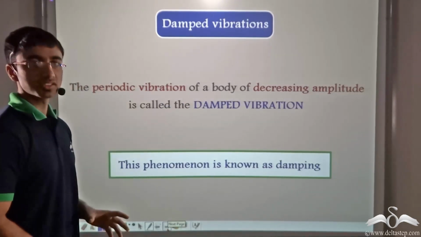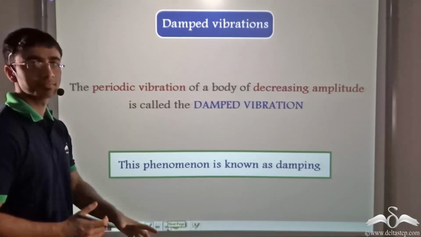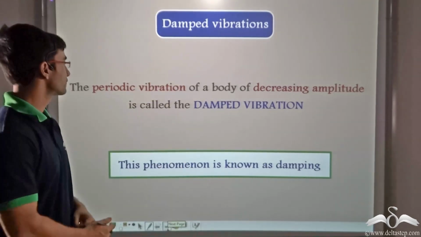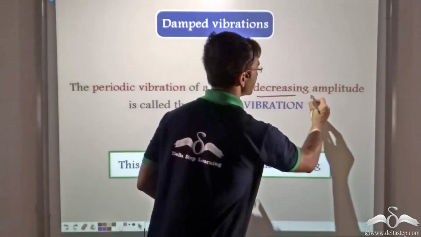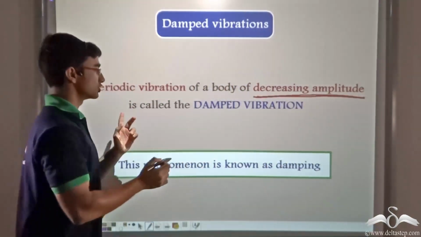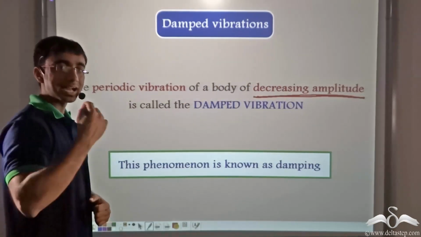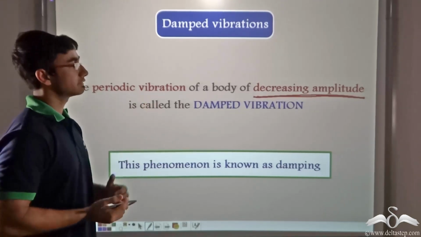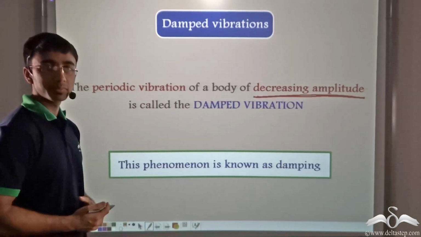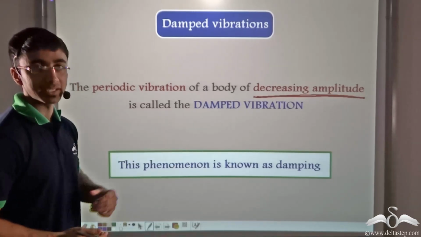Such kind of vibrations or such kind of oscillations are known as damped vibrations. Now what are damped vibrations? The periodic vibration of a body of decreasing amplitude is known as damped vibration. So in the case of the swing, where the amplitude of the swing was decreasing continuously, such kind of a vibration is known as damped vibration, and the phenomenon is also known as damping.